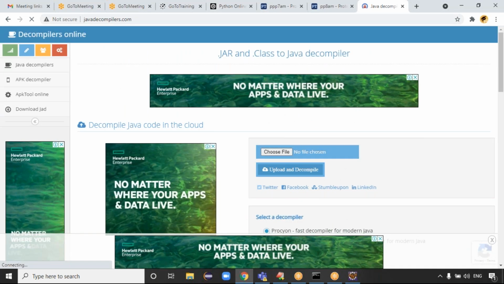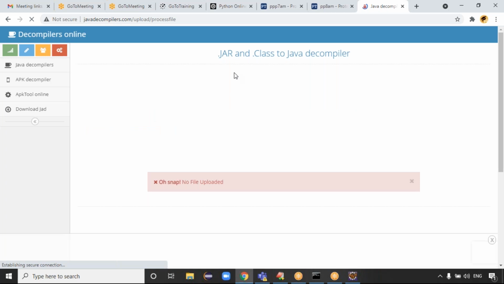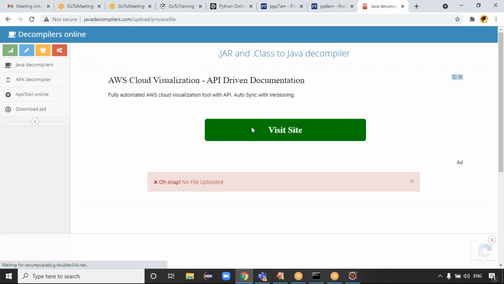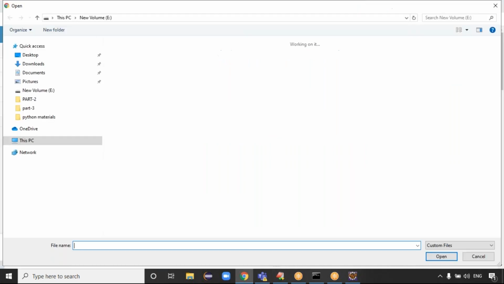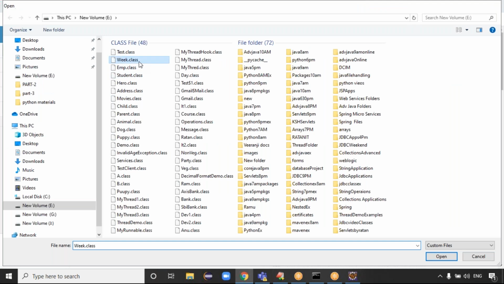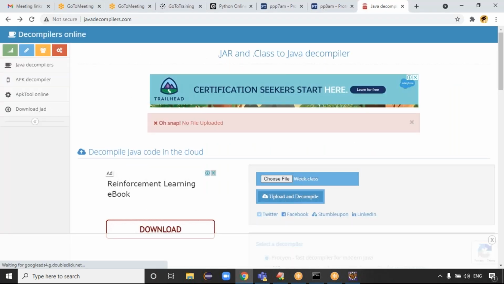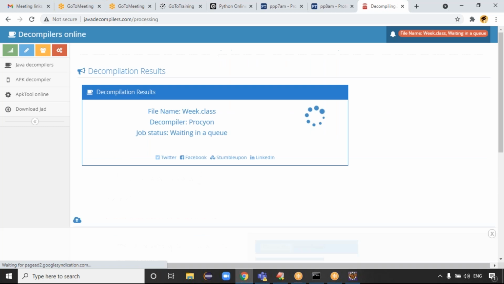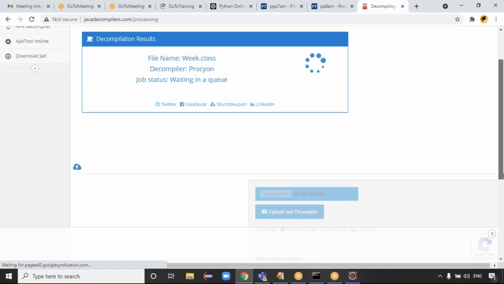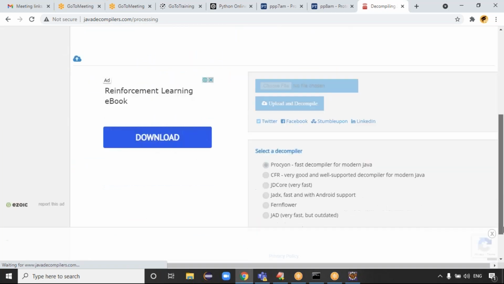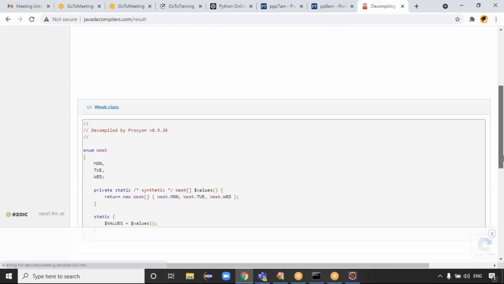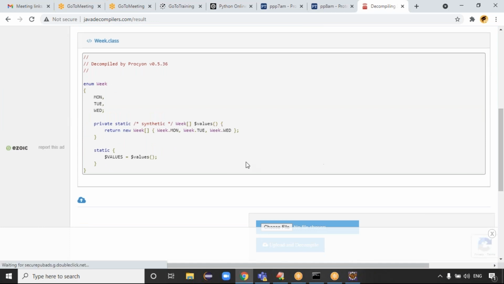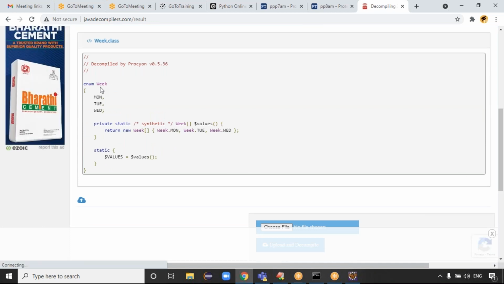Upload and decompile. Choose the file. The file name is called what? So you are choosing the Week.class file. Upload and decompile the data. If you upload and decompile, you can see whether proper code is generated or not. Yeah, it is also generating a very small code base.